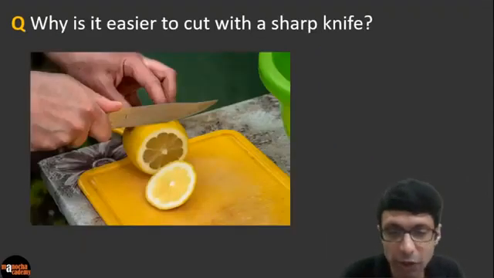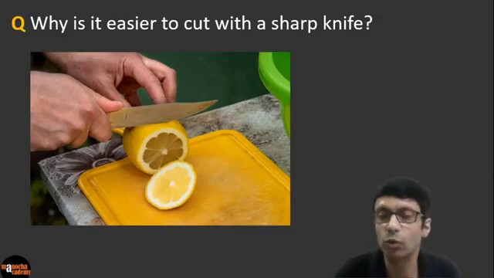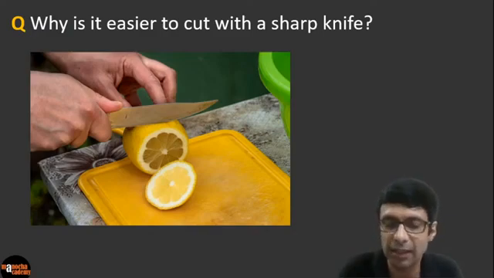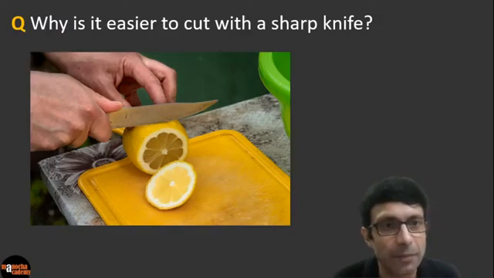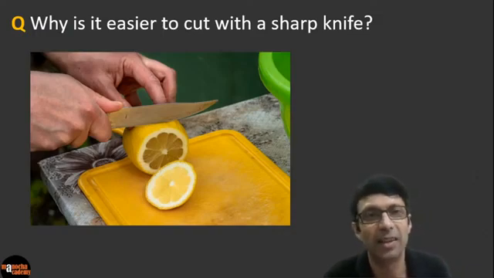So let's move on to this question. This is a very famous question in physics. Why is it easier to cut with a sharp knife as compared to a blunt knife? So what do you guys think? When you buy a new or a sharpened knife, why is it easier to cut a lemon or an orange or a fruit? What do you guys think? Come on guys, this is a very famous question and I've seen it often being asked. Why do you think it's easier to cut with a sharp knife as compared to a blunt knife?